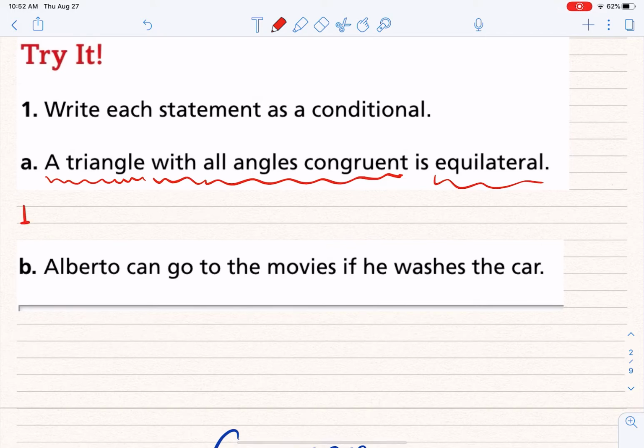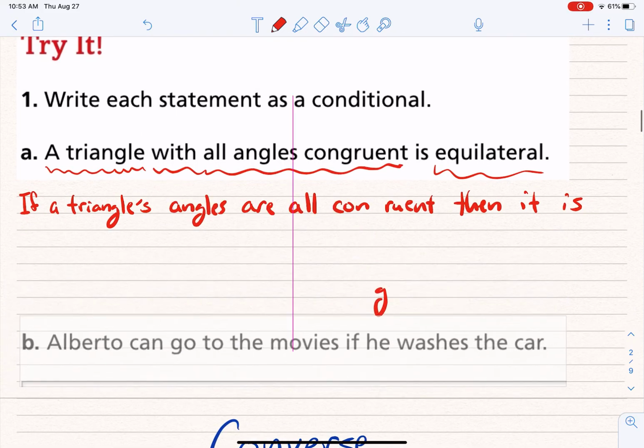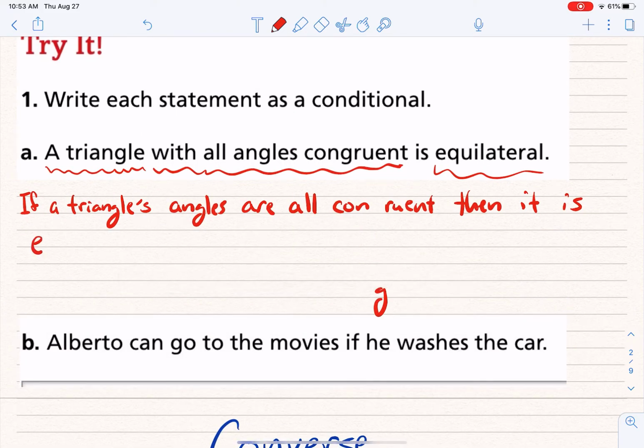So I would say if a triangle is such that all angles are congruent, if a triangle's angles are all congruent, then it is equilateral.